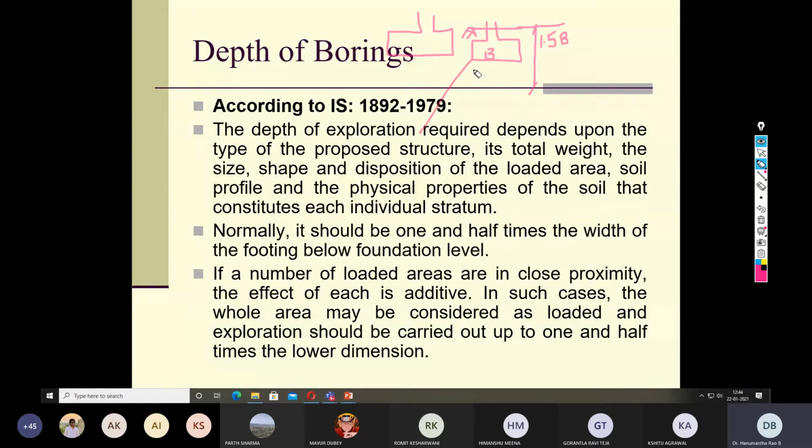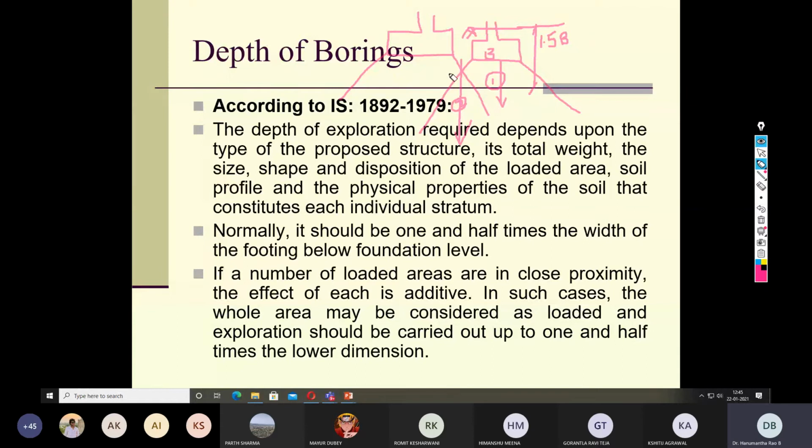If you look at the load distribution, this is the load distribution of one footing, and this is the load distribution of the other footing. Say this area is designated as 1 and this as 2. The area located at 2 is under stress from both footings, but 1 is under the stress of only one footing. That means you need to go for more depth of exploration at location 2 and less depth of exploration at 1. Such may be one of the possibilities.